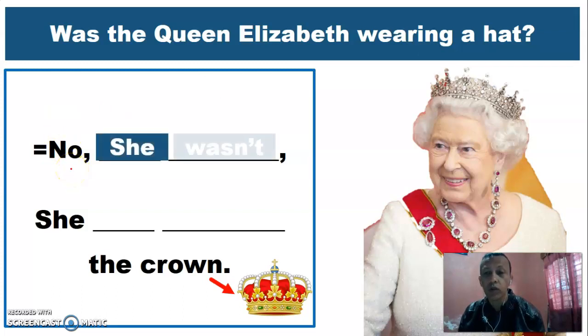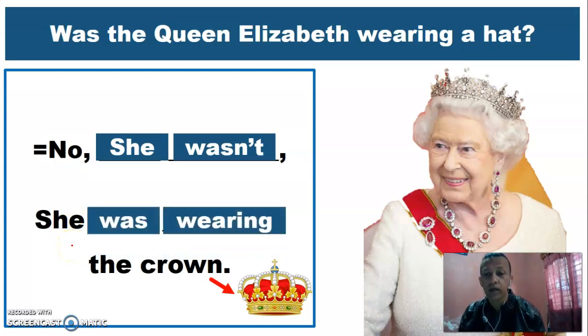No, she wasn't. So she was wearing the crown, all right? This is a crown, especially for kings and queens and princesses. No, she wasn't. She was wearing the crown.